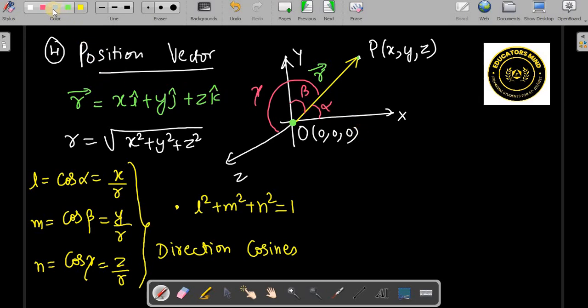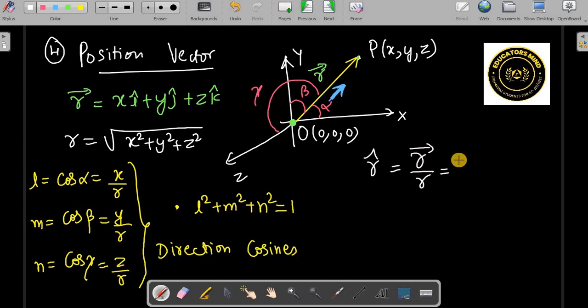And similarly, if I have to write r cap, a unit vector along the direction, because along that direction there can be unit vectors. So this unit vector r cap can be represented as the vector r by magnitude.